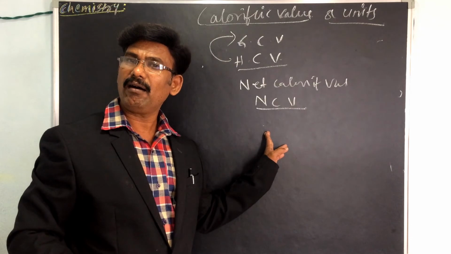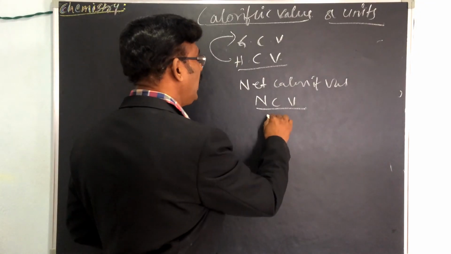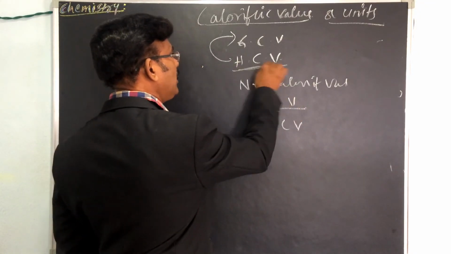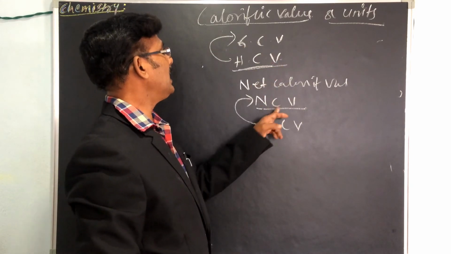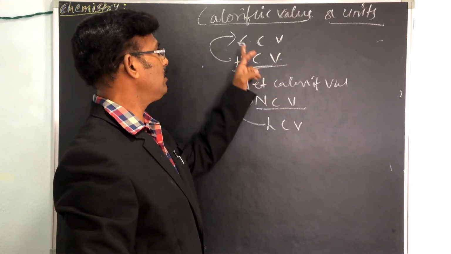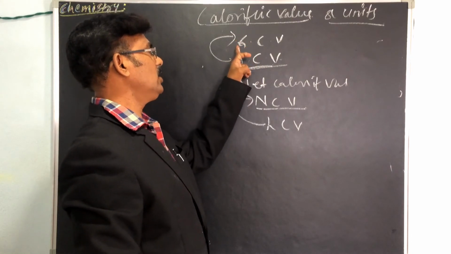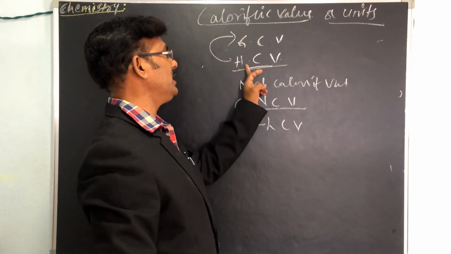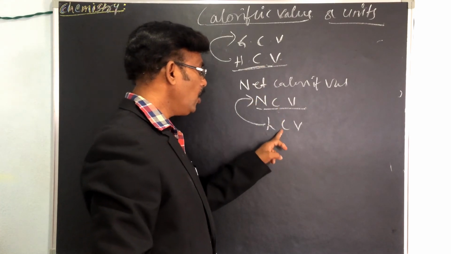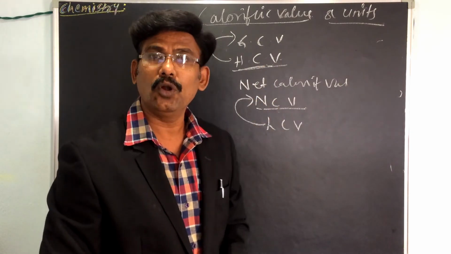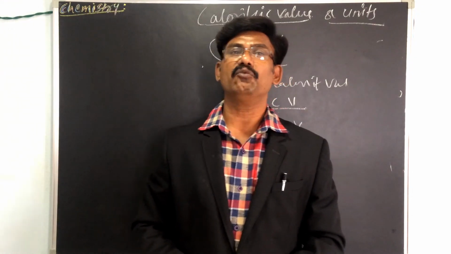NCV, or lower calorific value, LCV. Here, GCV, gross calorific value, is nothing but the HCV, higher calorific value, and net calorific value is nothing but the lower calorific value.